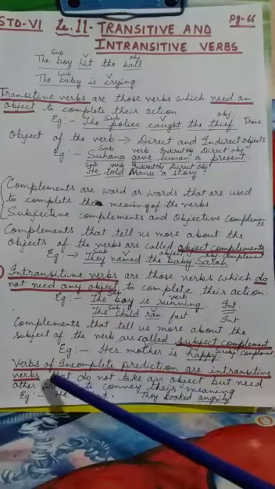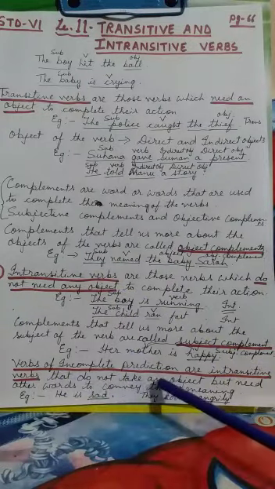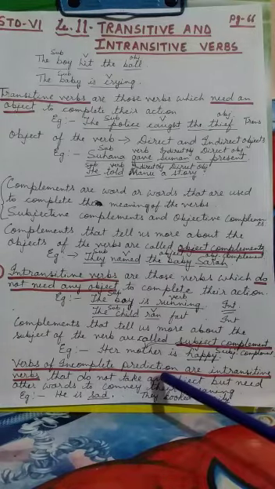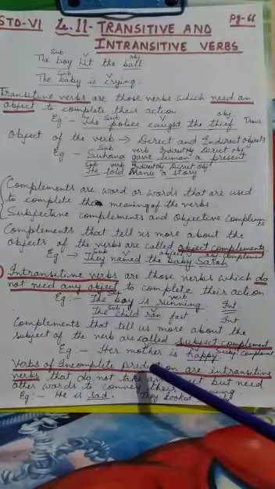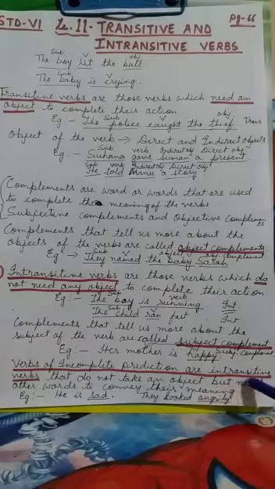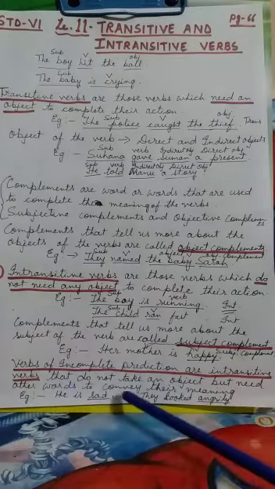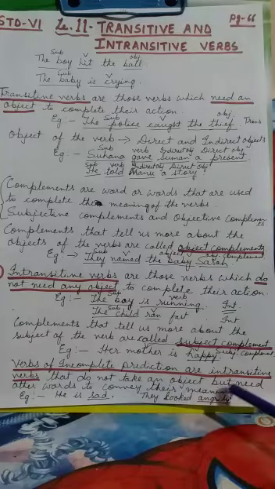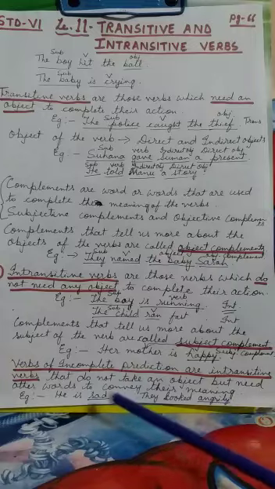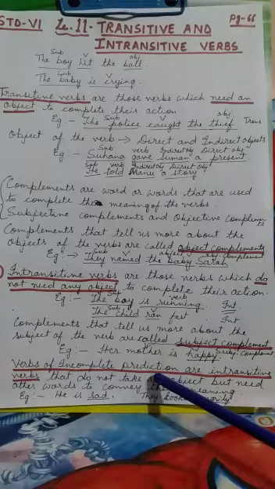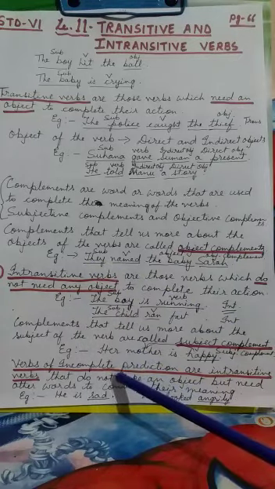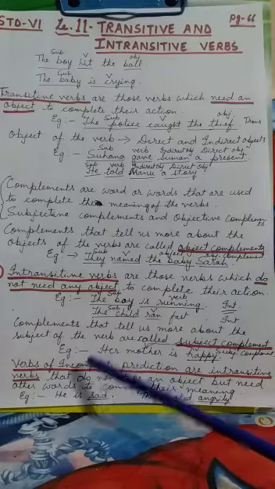Now after this, let me tell you about verbs of incomplete predication. Verbs of incomplete predication are not something different from transitive and intransitive verbs, but verbs of incomplete predication are intransitive verbs that do not take an object but need other words to convey their meaning. Okay, so verbs of incomplete predication are intransitive verbs. You try to understand, this is not something separate from this.